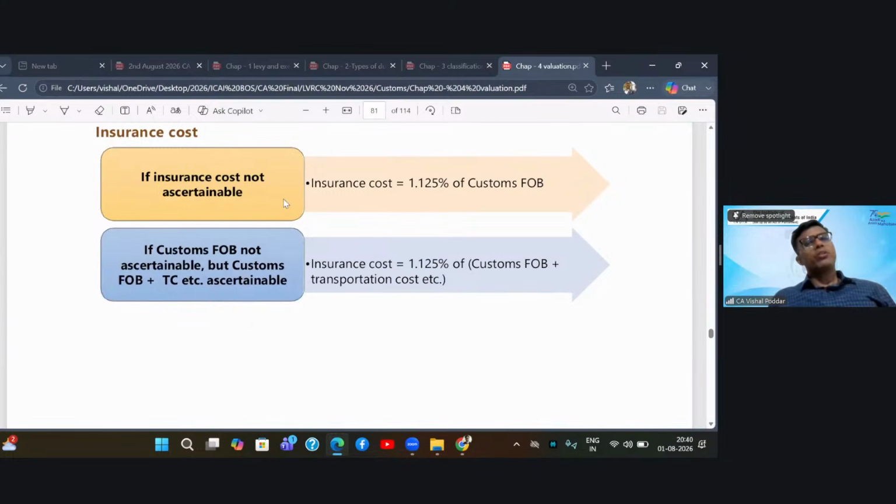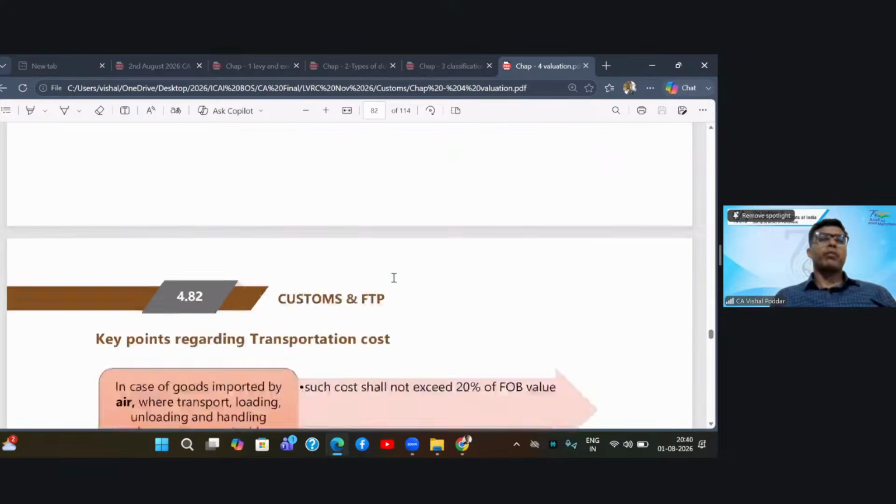Second, for insurance cost, if actual is given, fine. If actual is not given in the sum, student, please remember you have to do this by yourself. You have to take 1.125% of your customs FOB as the deemed insurance. Again, if custom FOB is not given in the sum, but custom FOB plus freight is given, you have no choice but to take 1.125% of custom FOB plus freight.